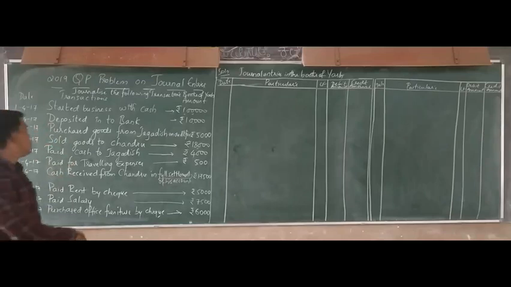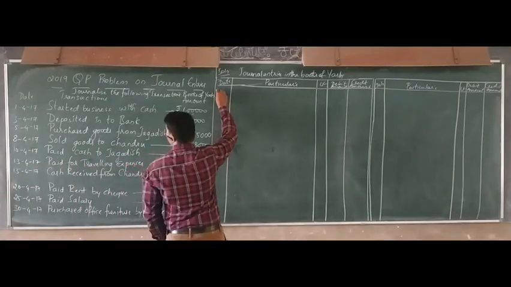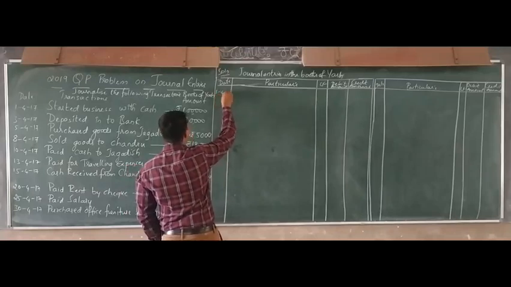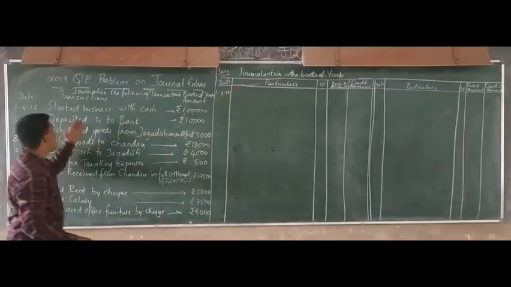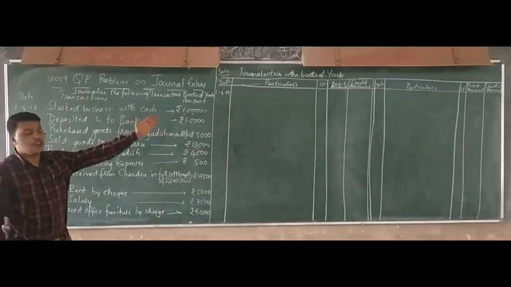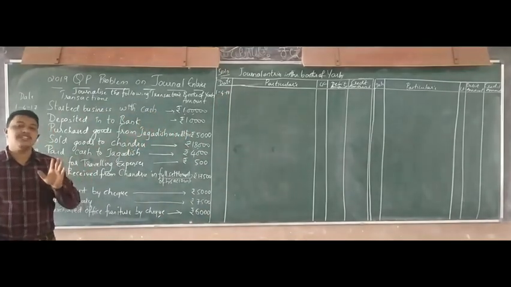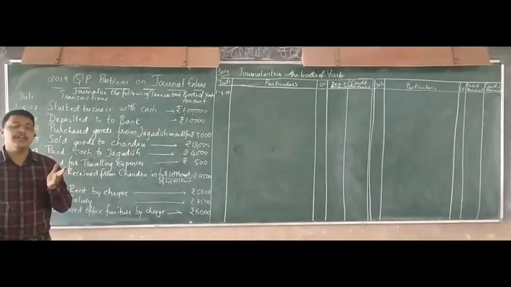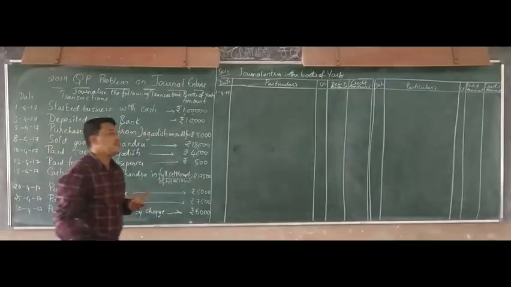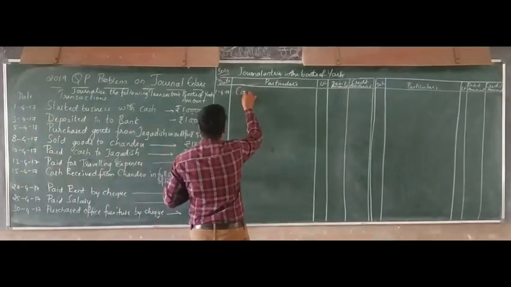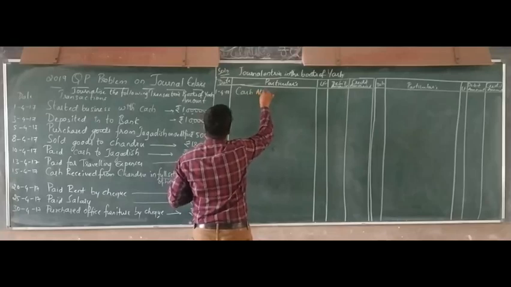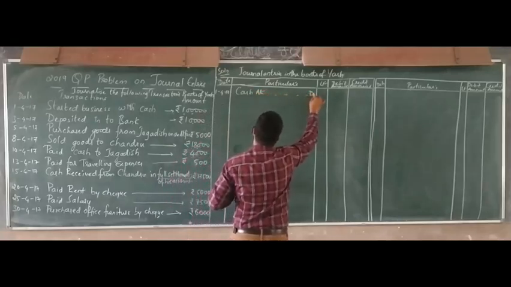Let us see the first entry. What is the first date? That is 1/4/2017. Started business with cash, rupees 1 lakh. So the business gets cash.